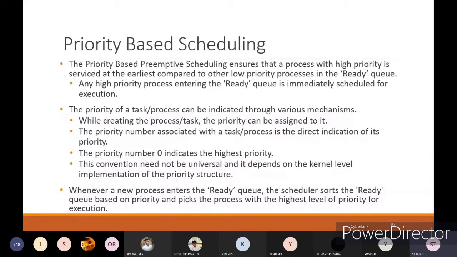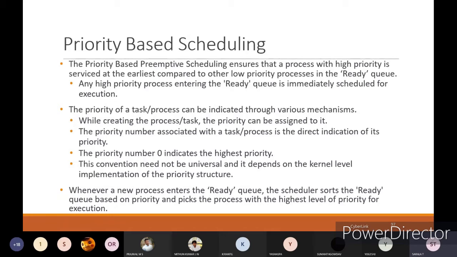The priority of the task or process can be indicated through various mechanisms. We have many different mechanisms. While creating the process or task, the priority can be added. Whenever you are creating the process, you can give the priority number. If it has the highest priority, it will be allotted 0, and if the priority value is 0, then it has the highest priority. This convention need not be universal, and it depends on the kernel level implementation of the priority structure.